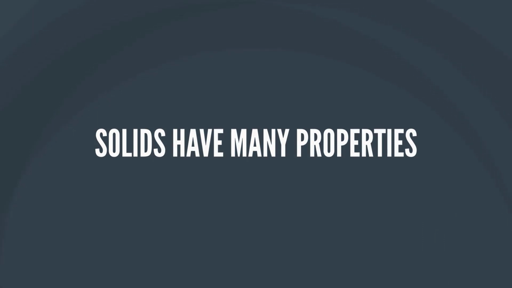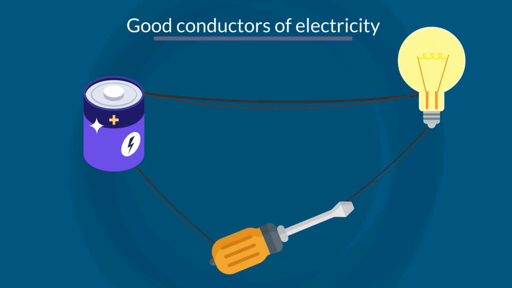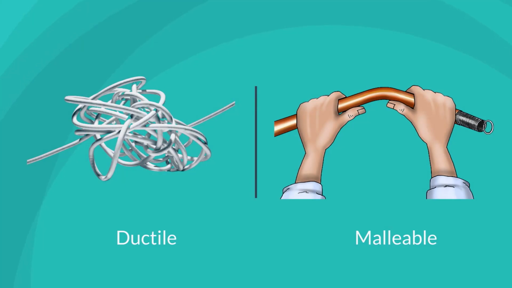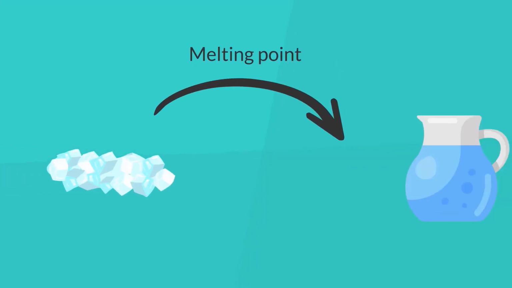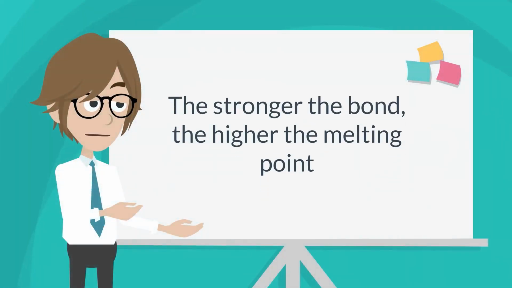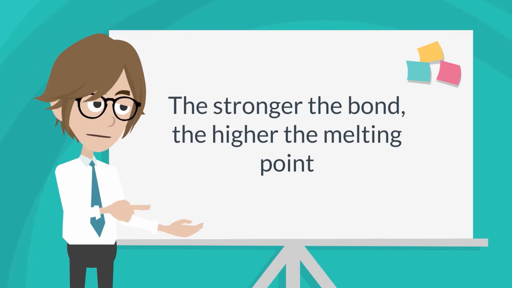Solids have many properties. They are good conductors of electricity, malleable, and ductile. The melting point of a solid depends on the strength of the bond. The stronger the bond, the higher the melting point.